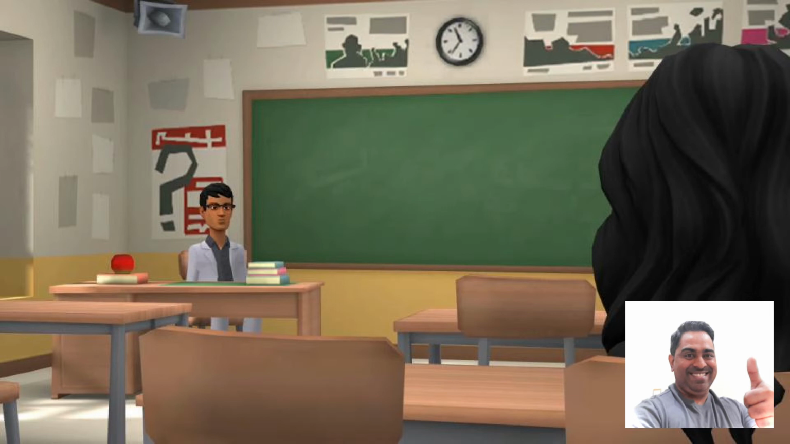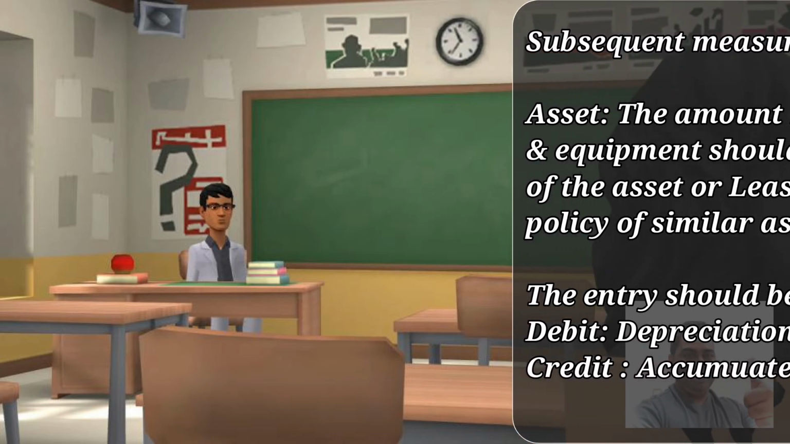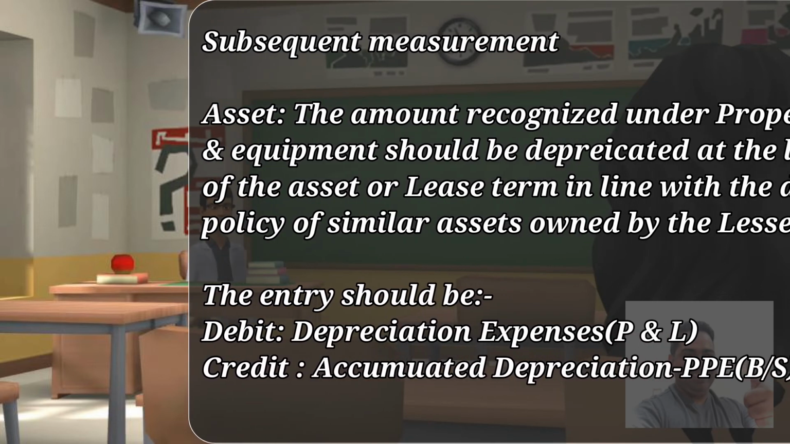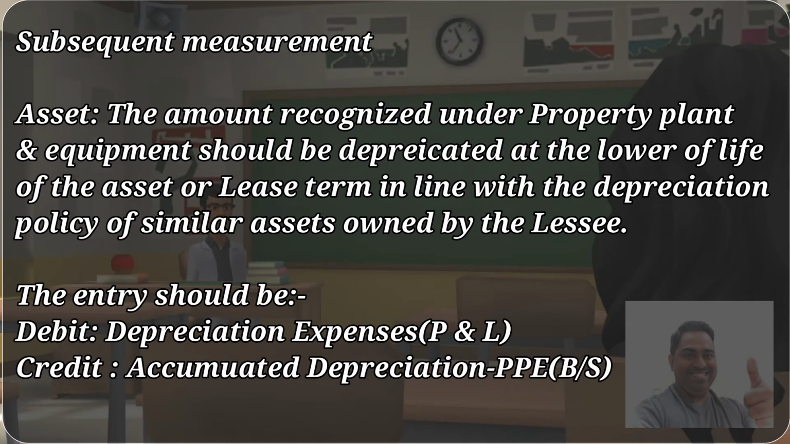Okay, now we'll talk about subsequent measurement of this particular lease in the lessee's books. So the asset which we recognized as property, plant and equipment needs to be depreciated, right? It has to be depreciated in line with the other assets which are owned. Okay, this is a leased asset, but there could be similar assets owned by the lessee. So in line with that, for example, the other assets might be depreciated on a straight line basis or a reducing balance basis. The same method has to be adopted for this particular asset also.